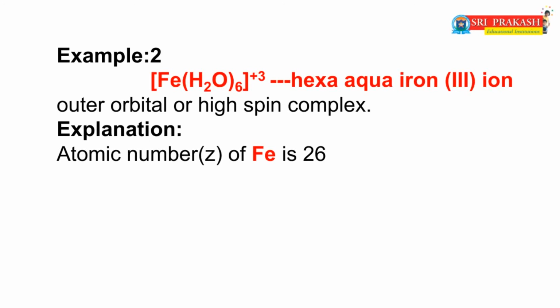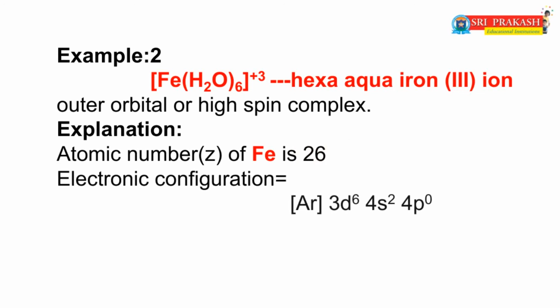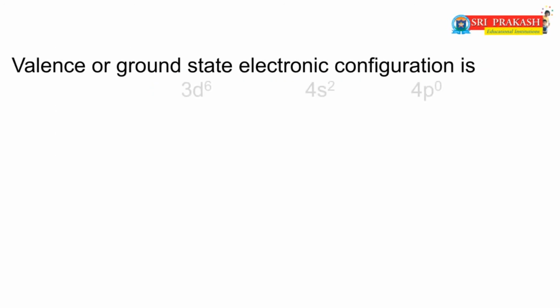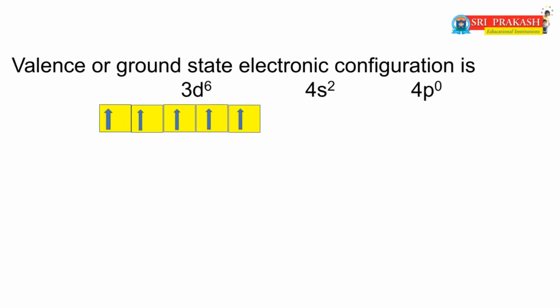The iron atomic number is 26. So the electronic configuration of iron is argon 3d6 4s2 4p0. The valence or ground state electronic configuration of iron is 3d6 4s2 and 4p0.